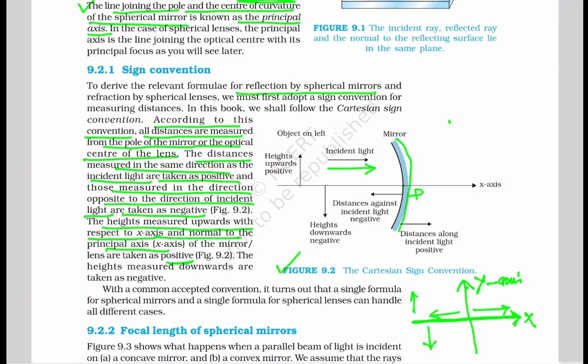Similarly, in the case of mirror or lens, we are adopting this sign convention that the direction of incident light is positive and opposite to the direction of incident light is negative, and upward the principal axis we are taking the positive heights, and downward to the principal axis we are taking the height as negative. Further, we learned about the focal length of a spherical mirror.